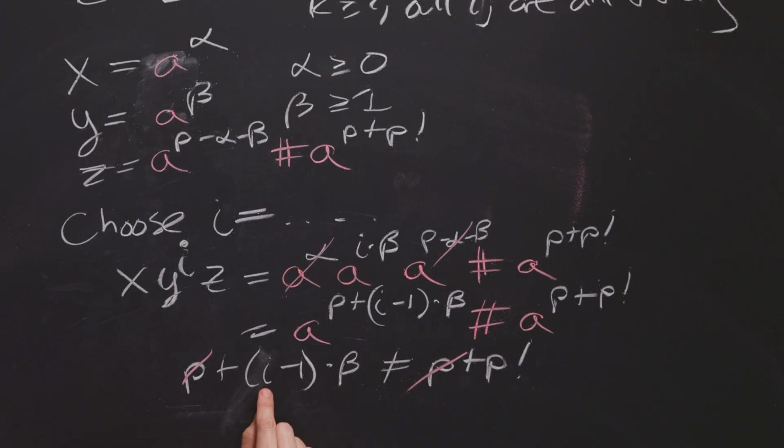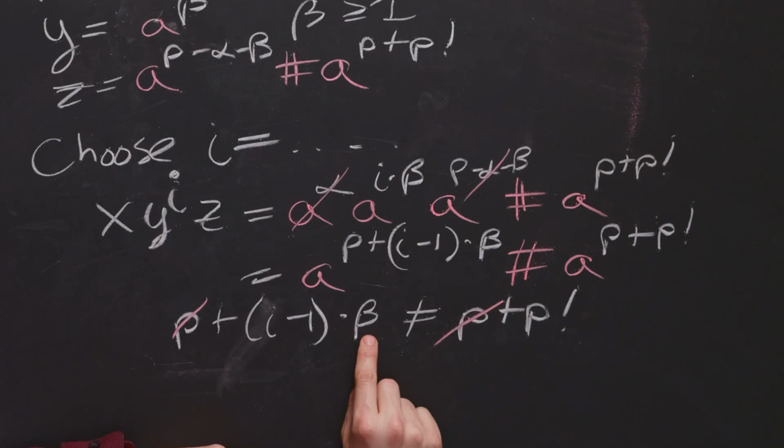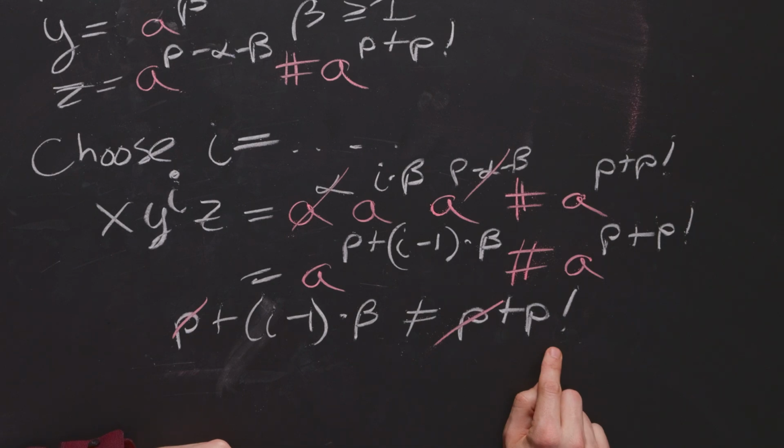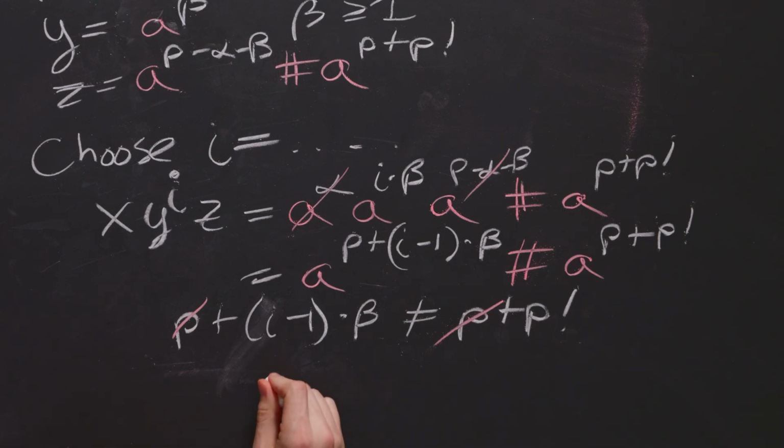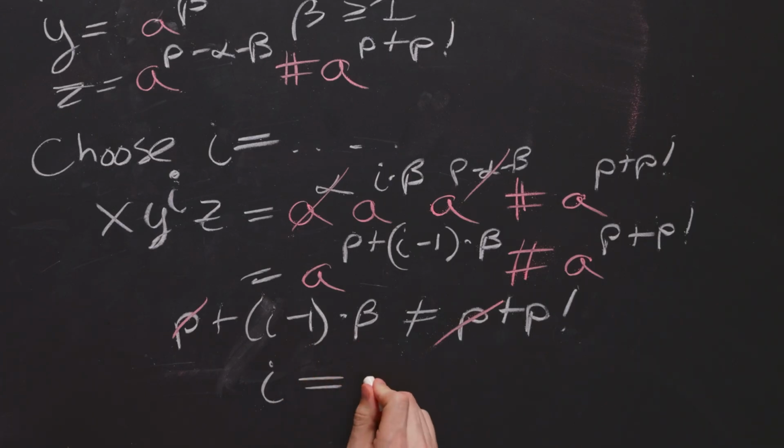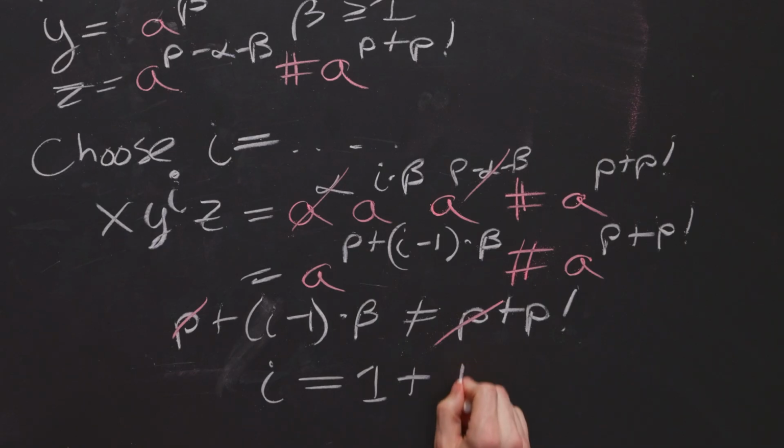Which is the number of times to pump, well, that is going to be dividing by beta, which we can do because beta is a number between 1 and p. So beta will always divide p factorial evenly. And so at the end of the day, the i that we need to choose, once we divide by beta and then add 1, is going to be 1 plus p factorial over beta.